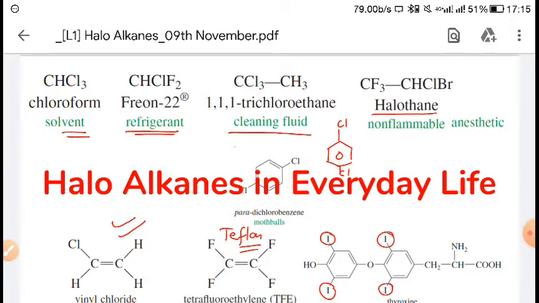So, today we will see haloalkanes and haloarenes. When we talk about haloalkanes and haloarenes, we will first see some of the haloalkanes and haloarenes which are used in our everyday life.